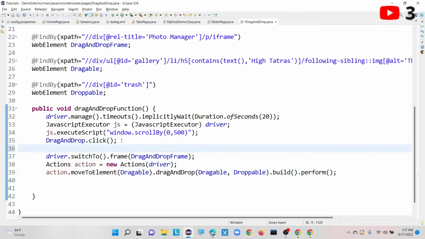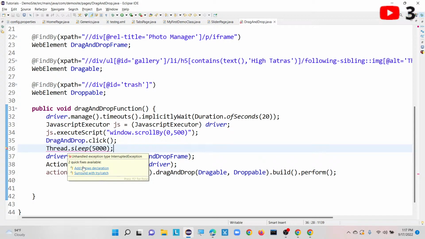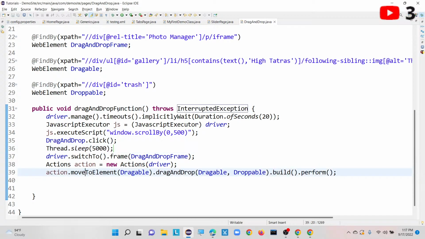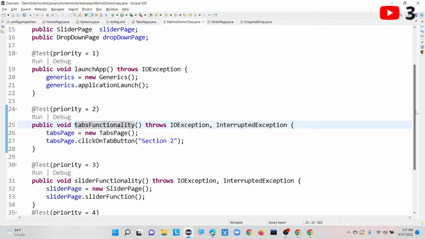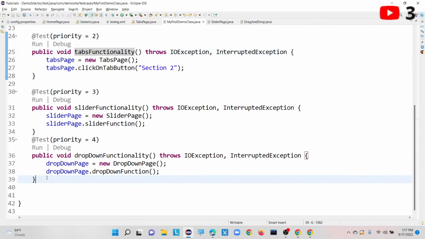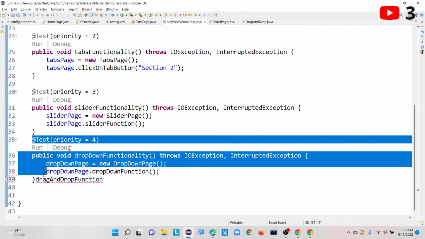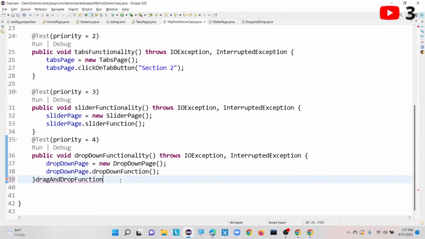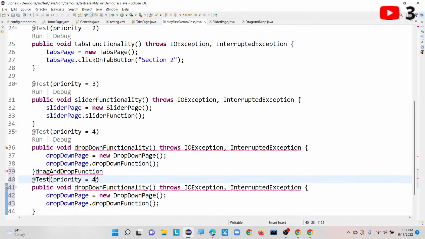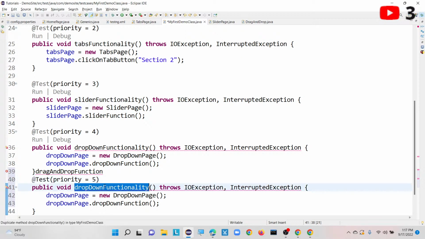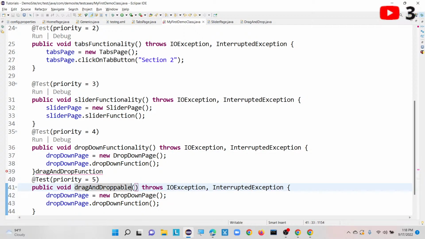Let me use one Thread dot sleep here, so that it will be easy for us to have a look while executing. I am taking 5 seconds here, and let me add the throws declaration for Thread dot sleep. Now I am going to call this method in my actual test cases. Let me copy from here till here, and modify the method name to dragAndDroppable. Drag and droppable is my method name.